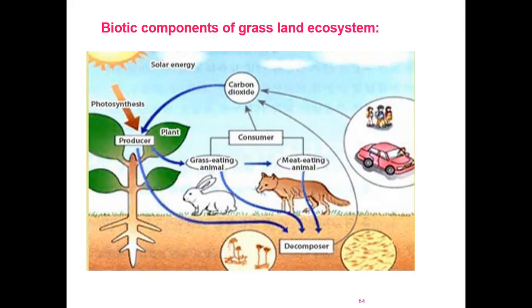Again the grasses regenerate. Okay, so this is known as the dormant period, the period where there is no vegetation or very little vegetation in the grassland ecosystem due to excessive heat. Prolonged summer month is known as the dormant period.